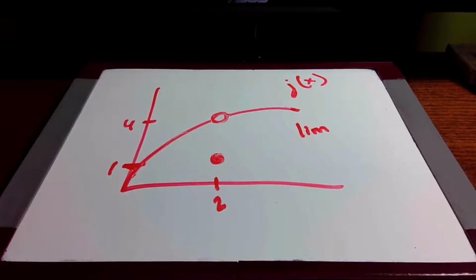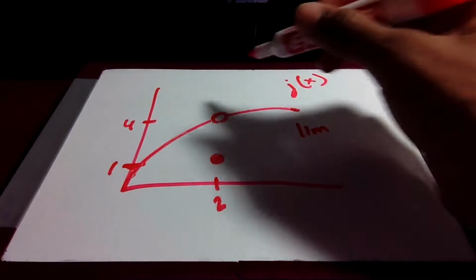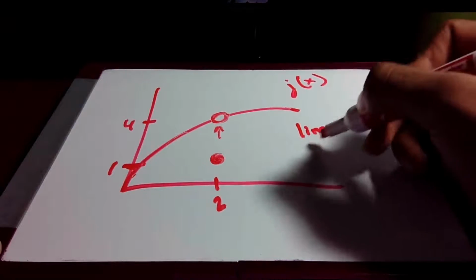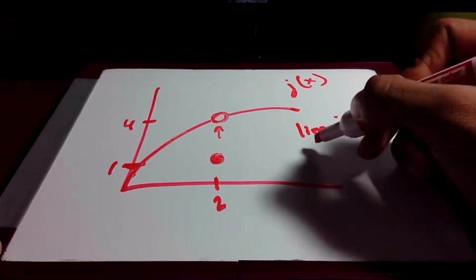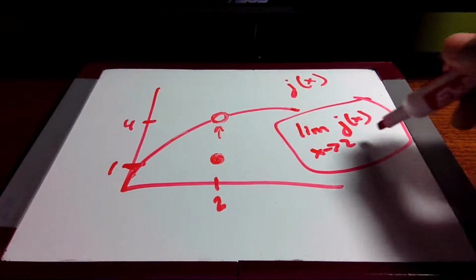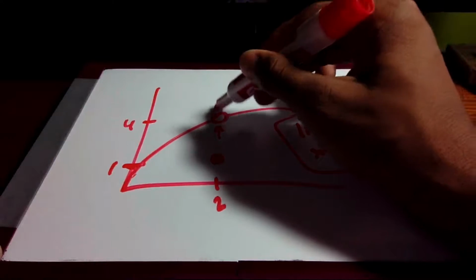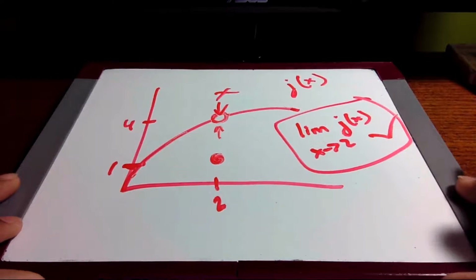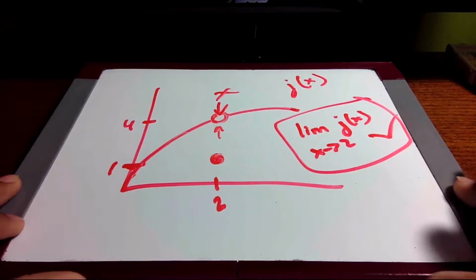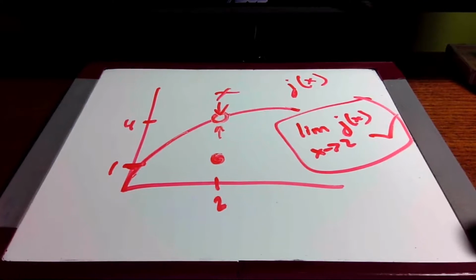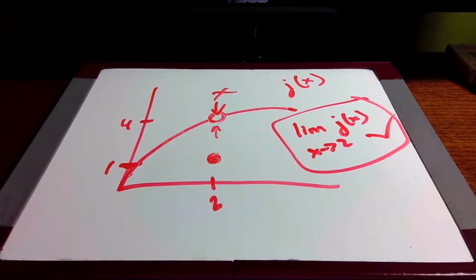Alright, so now when we look at this function, we can say that there is no point that exists at x equals 2, but we do say that the limit does exist as x approaches 2 in j of x. So this exists, however the point at x equals 2 does not exist. And that's the basics of limits. We're going to go more in depth in the next video, but for now this is all you need to know for the basic limit questions. Next time we're going to go over the rules as x approaches infinity and negative infinity.